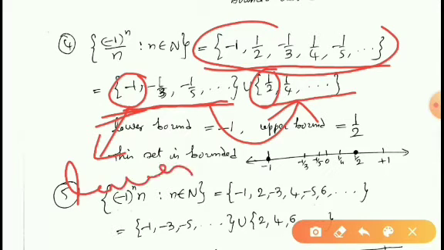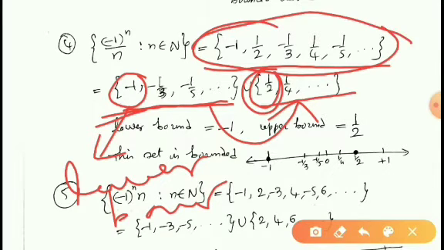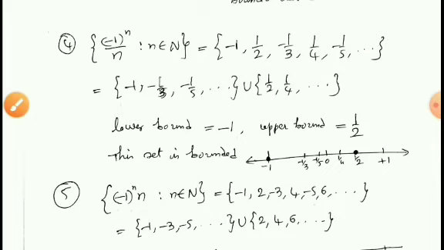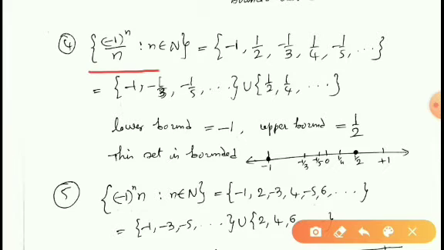And 1/2 is greater than each member of this set, therefore it is an upper bound. Therefore, we have a lower bound and an upper bound to this set. Therefore, this is bounded below and bounded above. Therefore, the set is bounded.